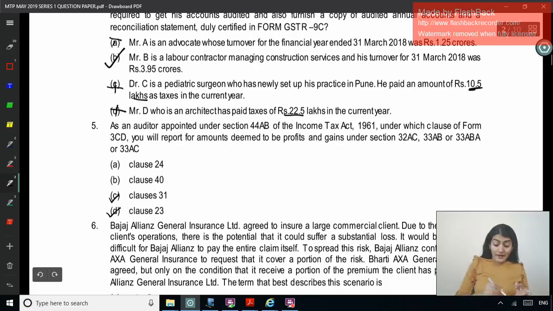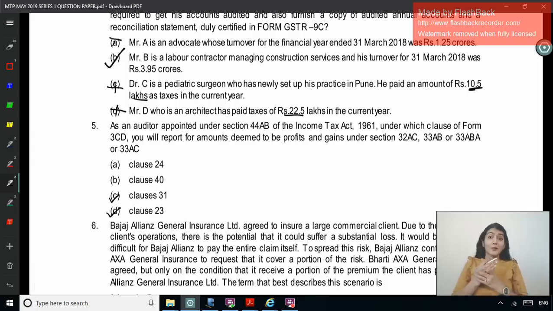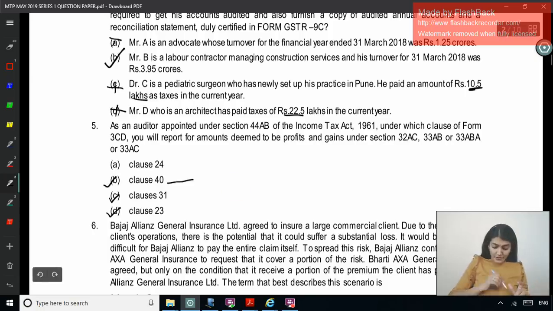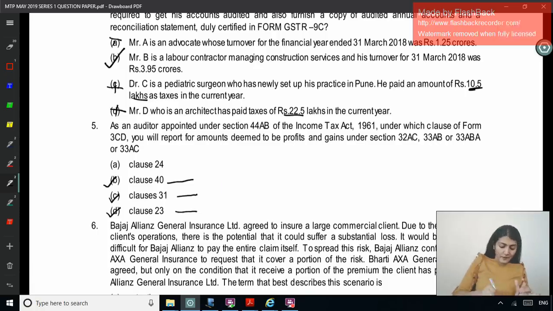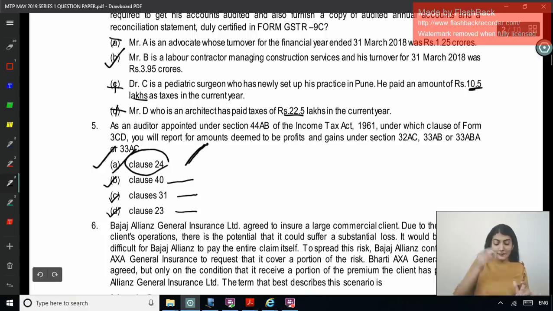Clause 31 is regarding the loan accepted or repaid of more than 20,000 other than by account payee check or draft, or a single event or occasion more than 2 lakh payment or received other than by check or draft, or if it's a check or draft, other than by account payee check or draft. Clause 40 is regarding the accounting ratios in Form 3CD. So this is accounting ratios, this is loan accepted or repaid, this is payments to related party. So obviously what is the correct answer? Clause 24. A is the correct answer. These three, no. Next one.